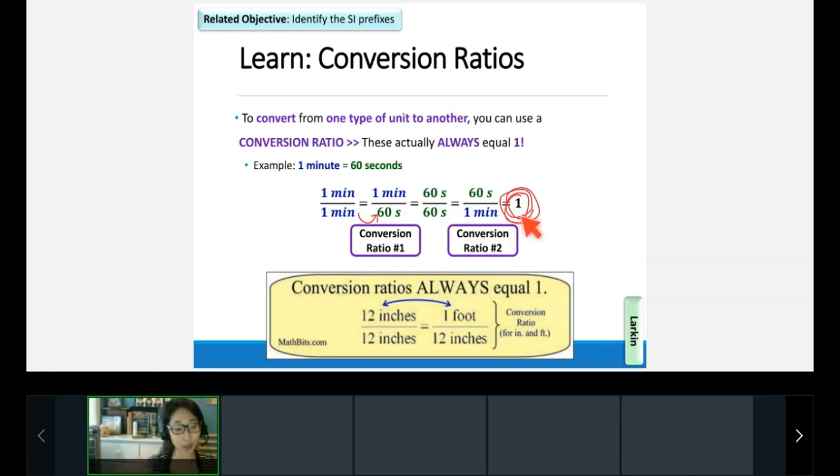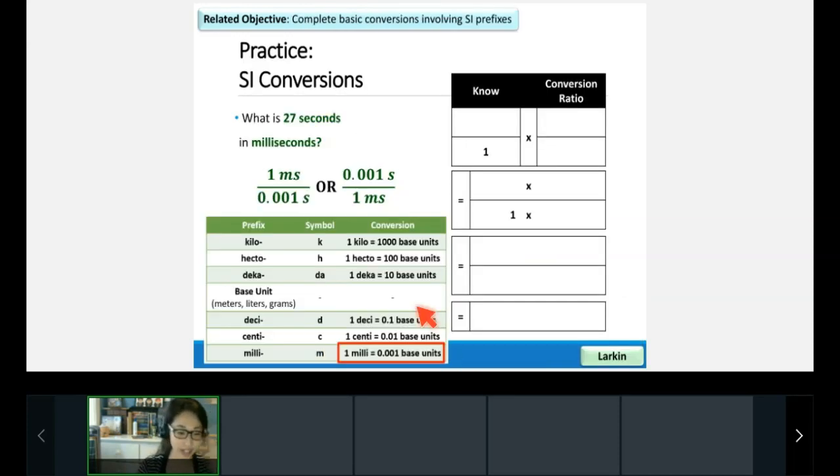And anytime you have conversion ratios, you can throw them into equations, and they can help you to convert from one type of thing to another type of thing. Let's go ahead and actually try it out, because I know theoretically you're like, okay, that's a lot, but let's go ahead and actually practice it. So let's take a look at this question. What is 27 seconds in milliseconds?